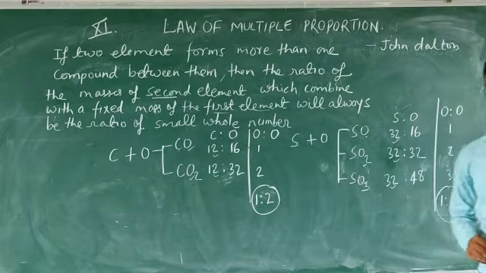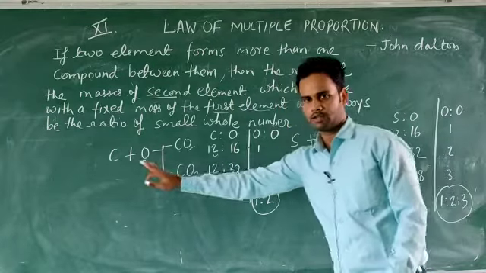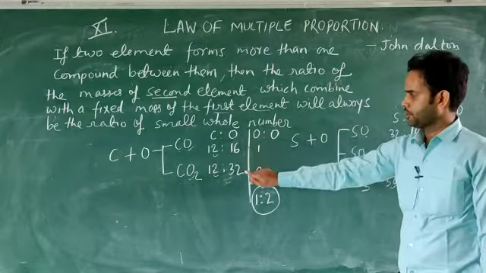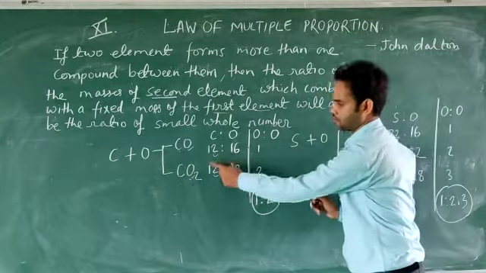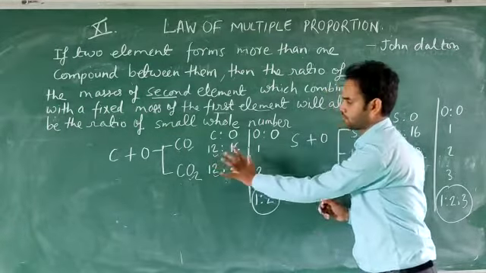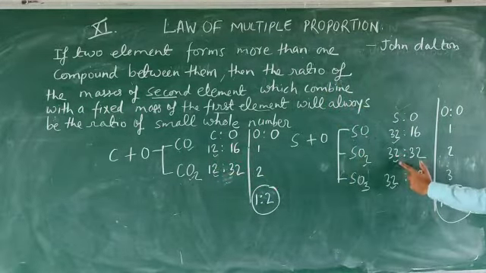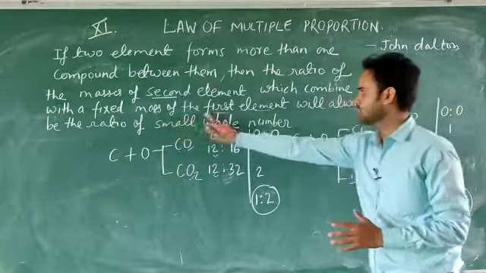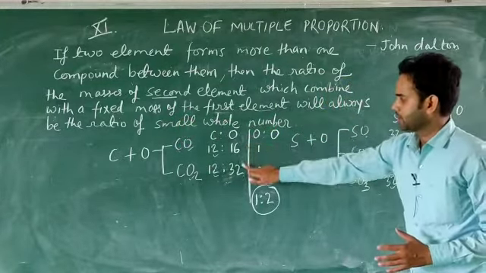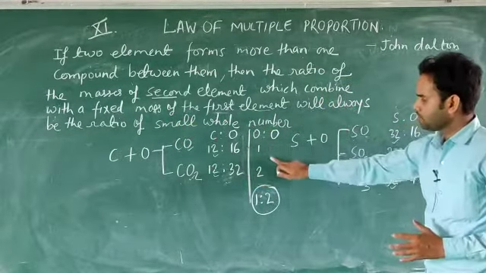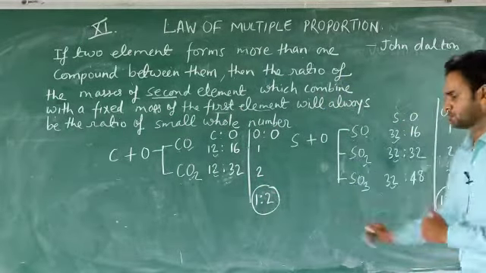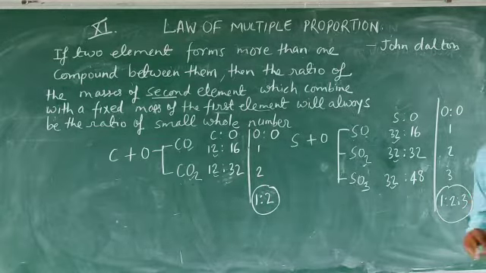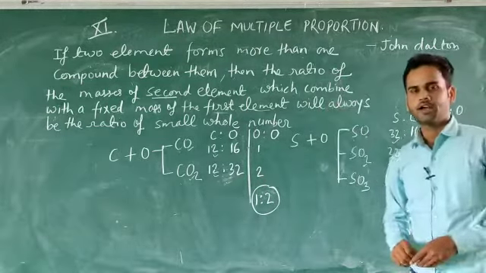So now you can understand, if we are taking two substances and they are forming more than one compound, and the second element combines with a fixed mass of the first element, you can see 12 and 12 as the fixed mass of the first element, here 32, 32, 32, then the ratio of the mass of the second element will always be in small whole numbers: 1 is to 2, 1 is to 2 is to 3. It is the ratio of small whole numbers. So it is the law of multiple proportion. I hope it's clear. Thank you.